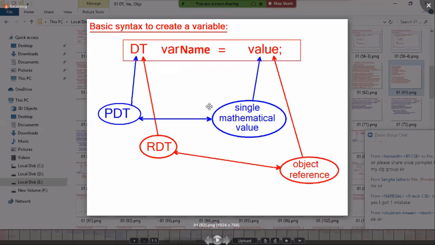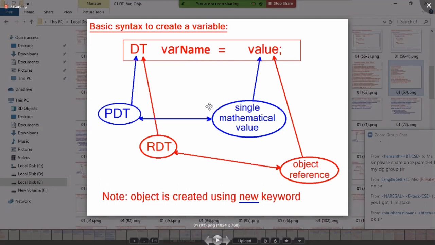But object reference is not in your hand. That should be generated by the JVM. So how can I ask the JVM, please create an object and generate one reference for me? For that, you must use the keyword new. I told you how to create an object. An object is created by using the new keyword. Is everyone clear about the basic syntax to create a variable?